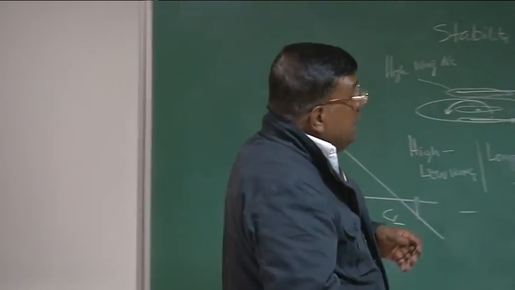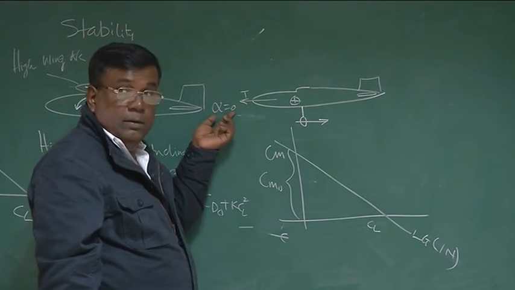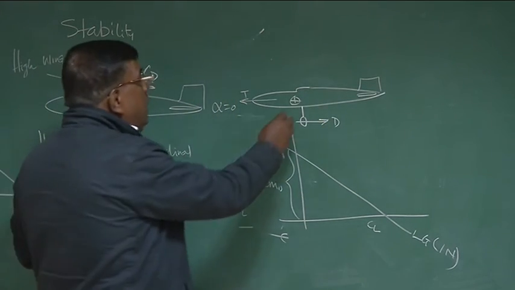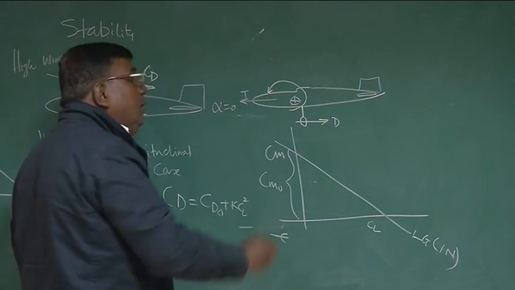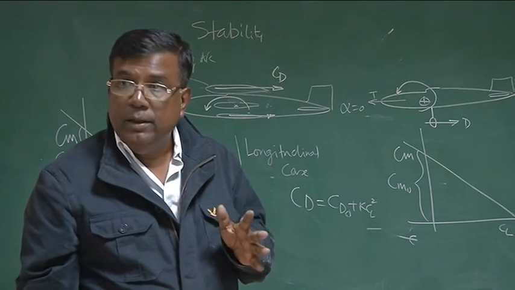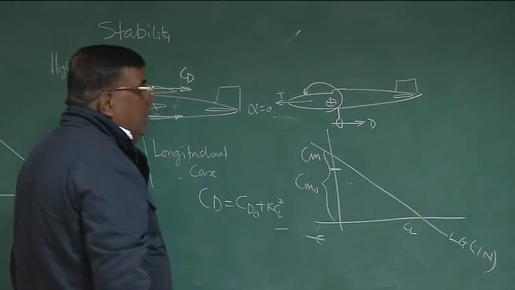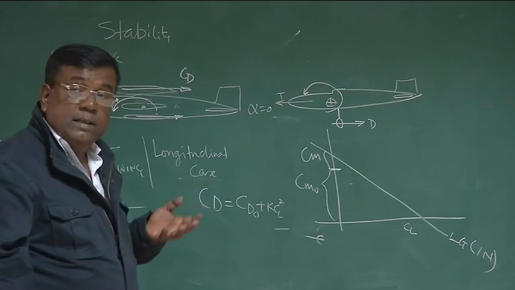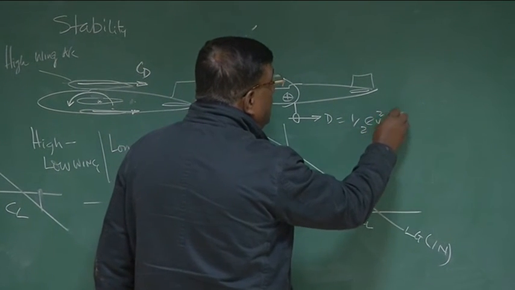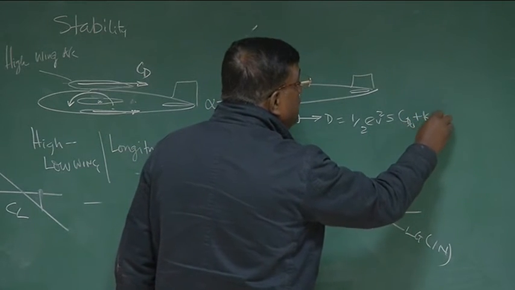So the best way to think is first check what will happen to Cm naught. See, at alpha equal to 0, this landing gear will experience a drag. This drag will produce a nose down moment, a negative moment. So Cm naught will decrease. Is it clear, everybody? So now Cm naught will come somewhere here. And as far as stability is concerned, you know drag means what? It is half rho V square S CD. For CD I write CD naught plus K CL square.